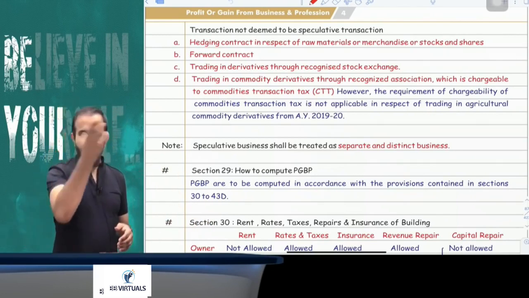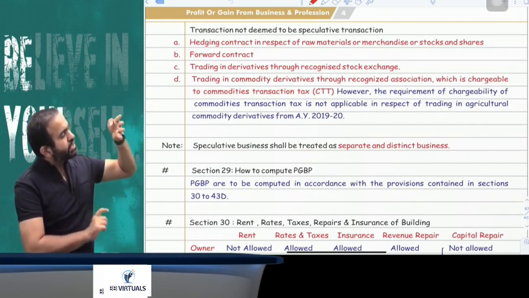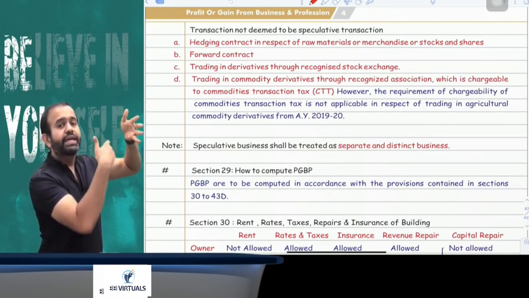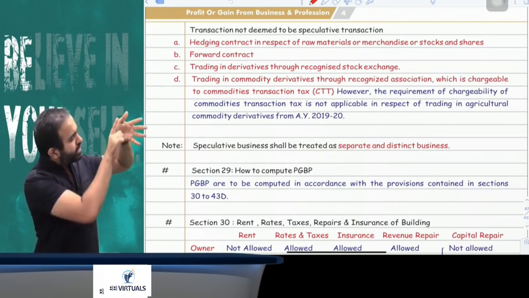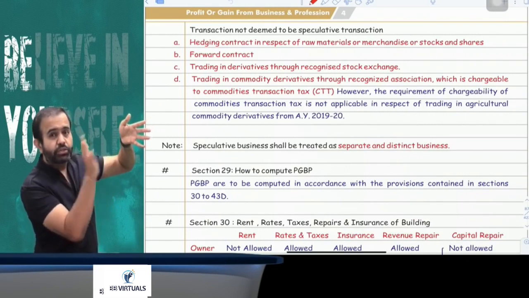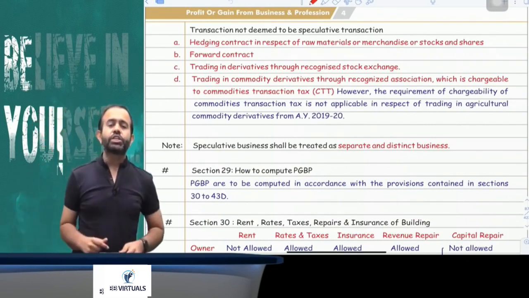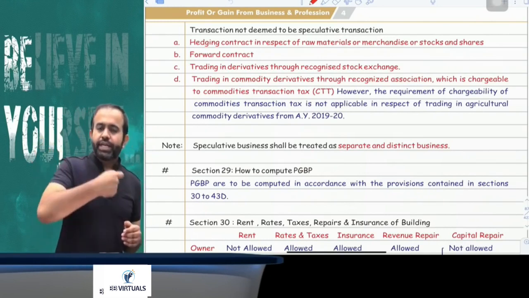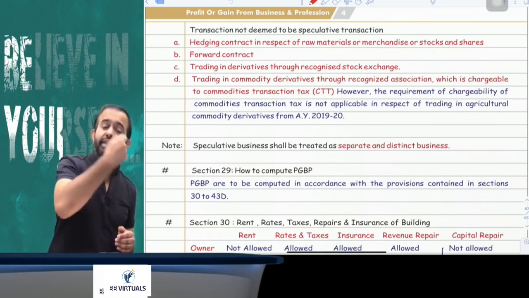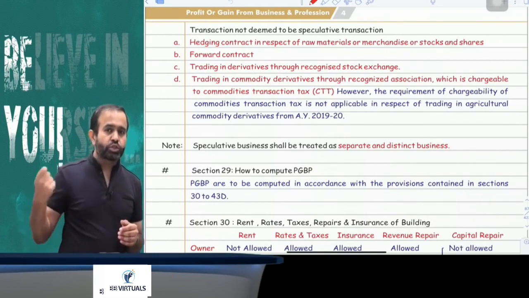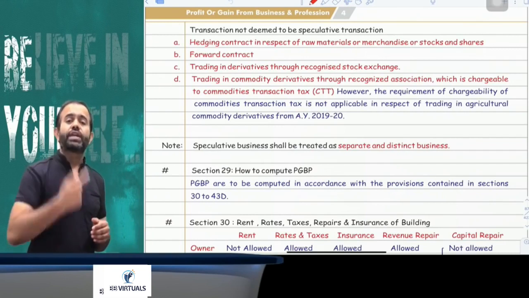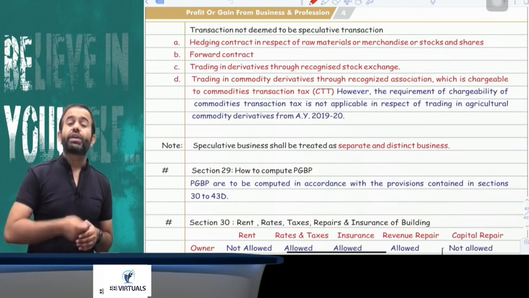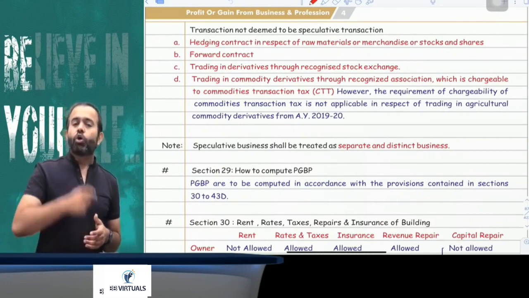But guys, try to understand, everyone. There are 5 transactions that look like speculative, but are not speculative. First, a hedging contract in relation to your raw material and merchandise. Suppose you take a hedging contract to hedge the risk of price fluctuation of raw material and merchandise. Or a hedging contract of share and security, or any forward contract or derivative in share and security, or a derivative of a commodity.